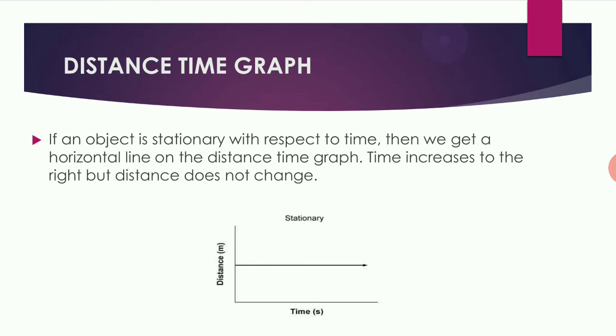Time is increasing, but the distance is the same, so time increases to the right but distance does not change. This is the distance-time graph when the object is stationary, at rest, while time is increasing. So we get a straight horizontal line.